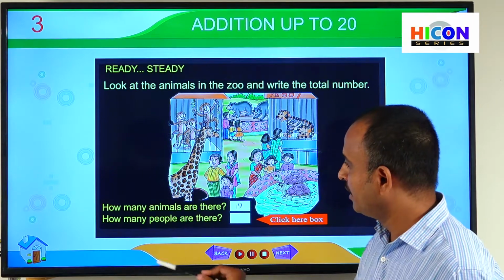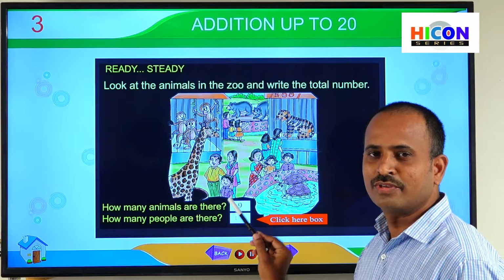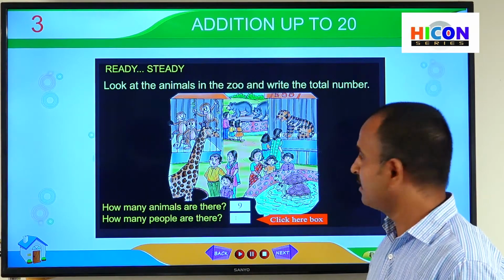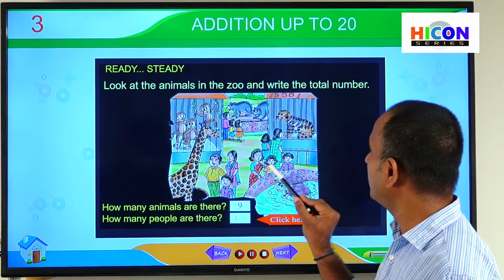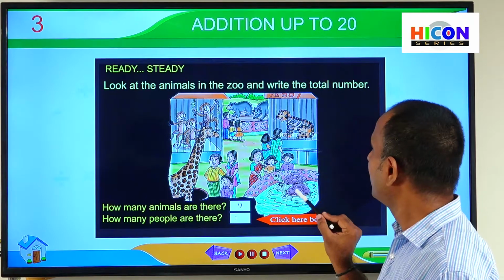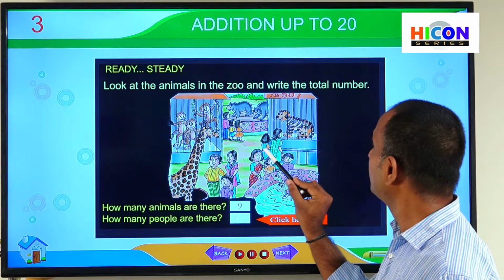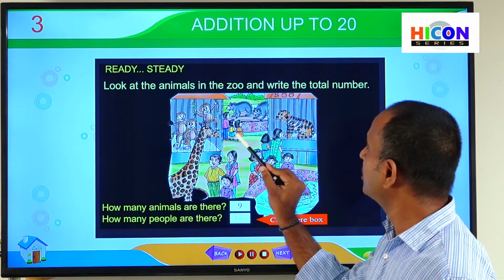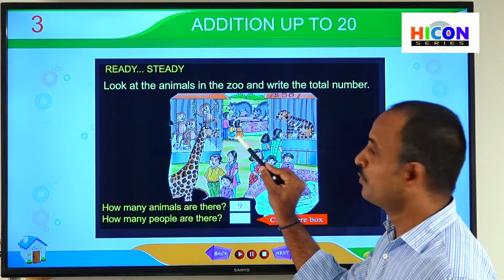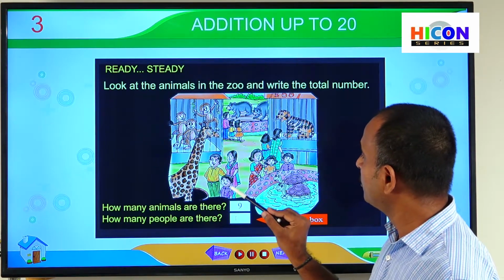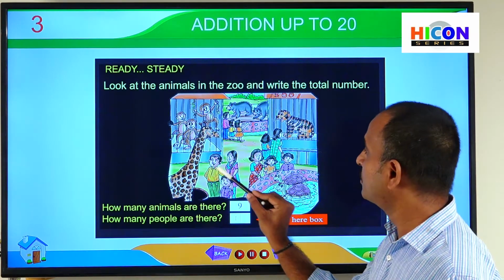So children, in this way, read the second question. How many people are there? In the same way, we have to repeat the same process as in the case of animals. There are 2 children and 1 woman observing the turtles, and 1 girl child and 1 woman observing the tiger. That means 2 people are observing the tiger, and 2 children and 1 gent observing the 2 bears. That is 3 people observing the bears, and here also 1 child, 1 woman and 1 gent. That is a total of 3 people observing the giraffe.